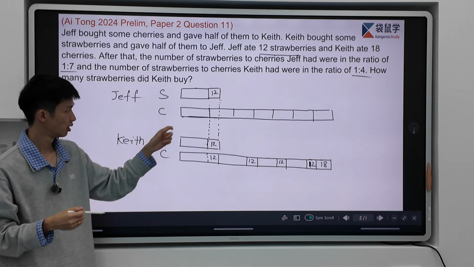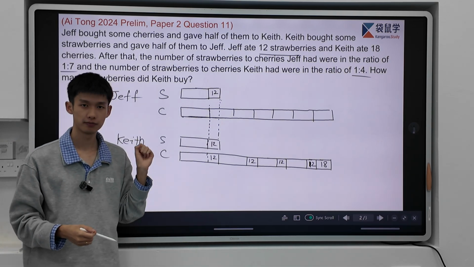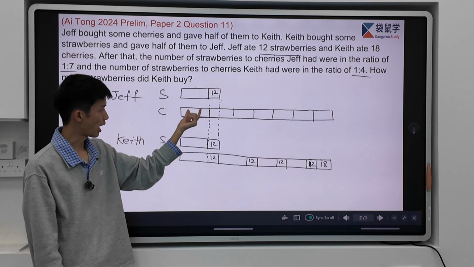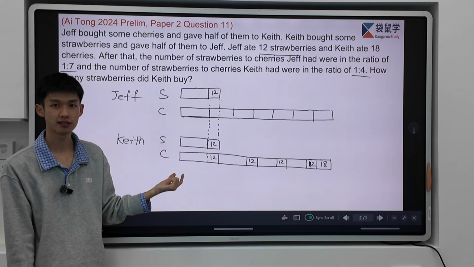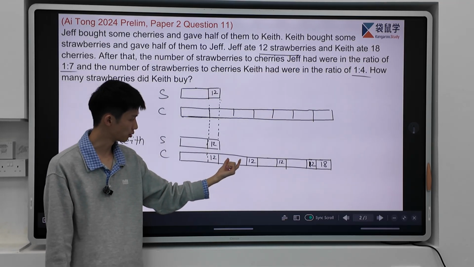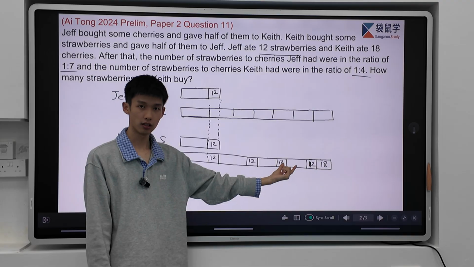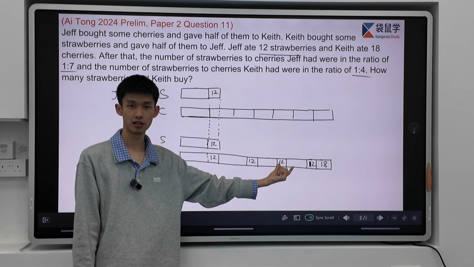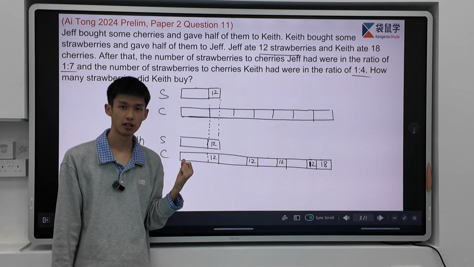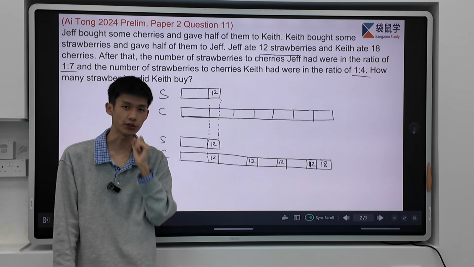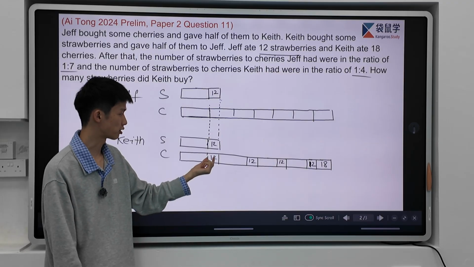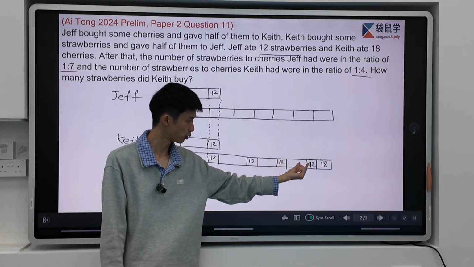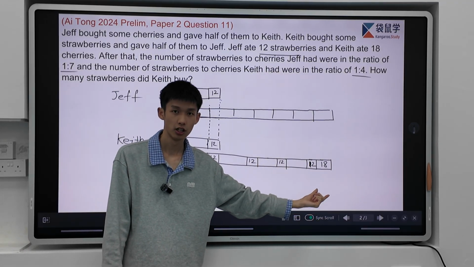So let's take a look. How many units we have at the top for cherry? We have 1, 2, 3, 4, 5, 6, 7 units. And below we have how many units? Below we have 1, 2, 3, 4 units. What's the difference in units? 7 units and 4 units. Difference is 3 units. And these 3 units should be corresponding to 12, 12, 12, 12, 18. So that's how we get it.